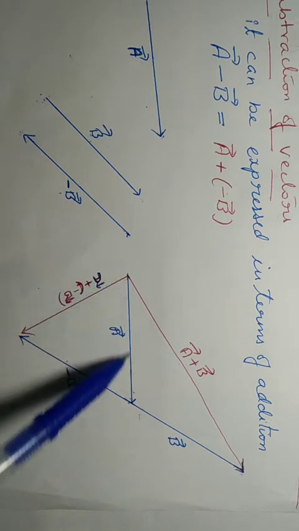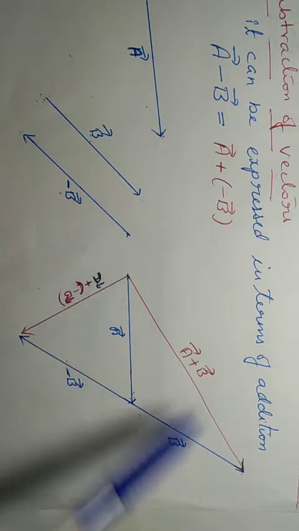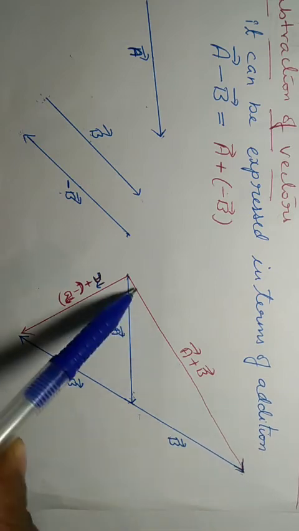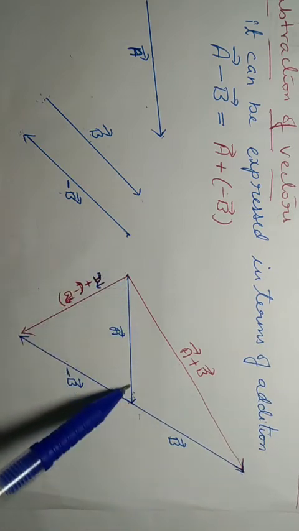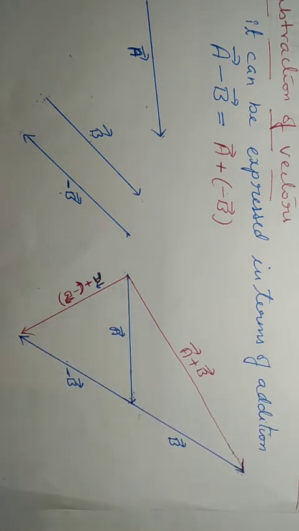Okay, now we have two vectors a and b. You can use triangle method of vector addition. What is this a, what is b? Then join tail to head. So this is the resultant. What is this method? Triangle law of vector addition. So this is nothing but a plus b.